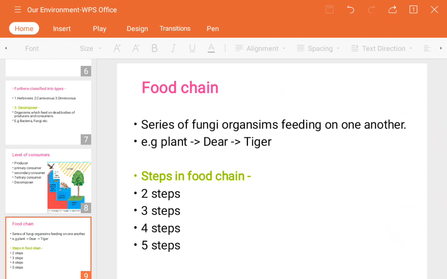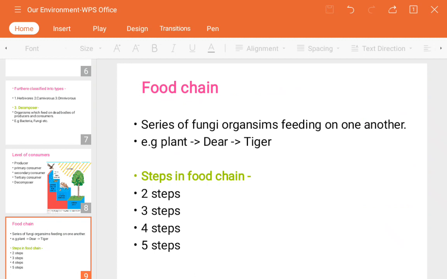Four steps, for example, plant, goat, fox and tiger. The plant is eaten by the goat, the goat is eaten by the fox, the fox is eaten by the tiger. So this is the four step food chain.